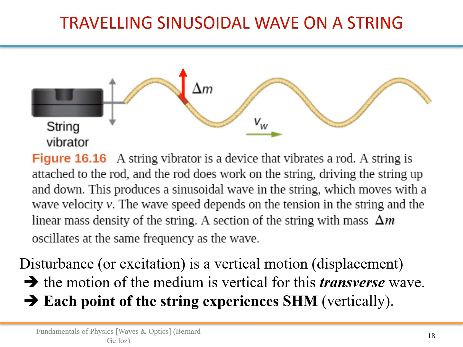Let's now focus on sinusoidal waves. As we have seen with the animation, we can generate such a wave using a string vibrator like that. This signal is going to move to the right, and each part, for example this piece of the rope which has mass delta m, is just oscillating up and down. So this is a transverse wave, and each point experiences a simple harmonic motion.